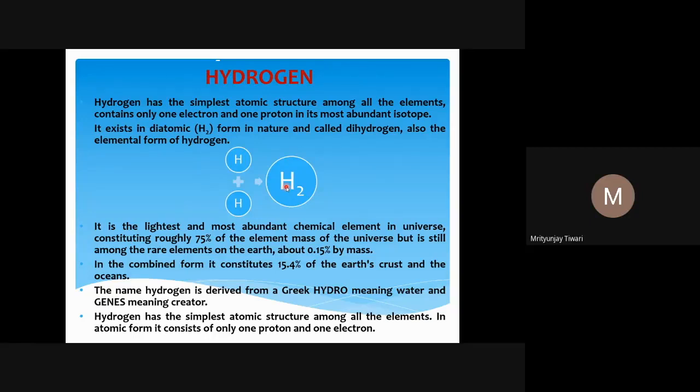This is its most abundant isotope. The hydrogen that we talk about when we call it hydrogen is one of the isotopes of the hydrogen element. There are other isotopes. The most famous isotopes of hydrogen are deuterium and tritium. Deuterium contains one proton and one neutron in its nucleus, and tritium contains one proton and two neutrons. There are also some isotopes of hydrogen which are artificial, man-made, containing more neutrons, but they are not stable. Even tritium is not stable.